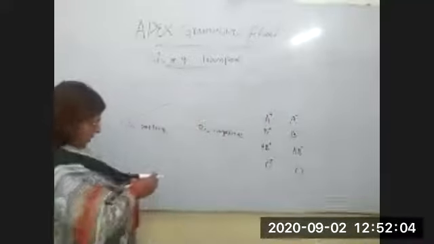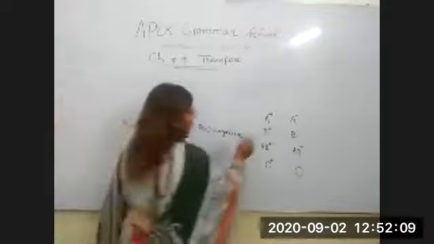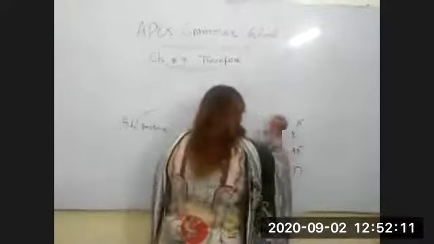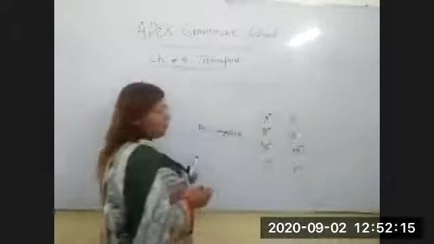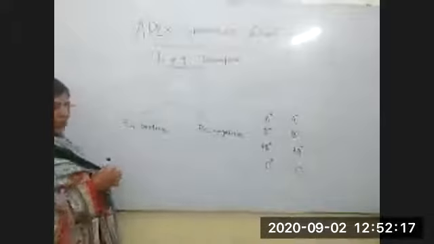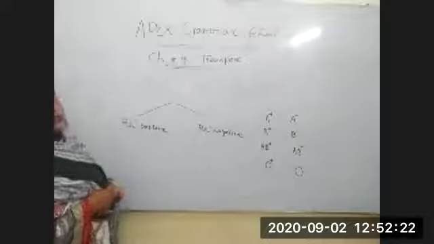Now the question is, how can we define that this blood group has a positive factor inside it and this group has a negative factor inside it? So how can we define it? The answer is very simple. Rh positive is a substance which is produced in the blood.